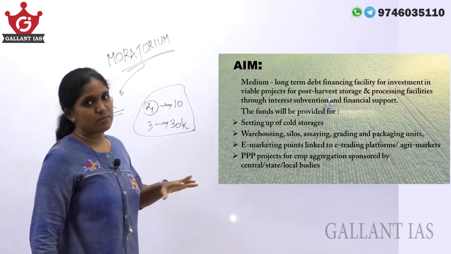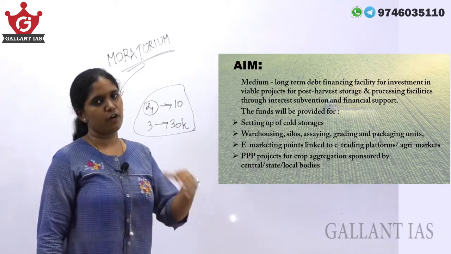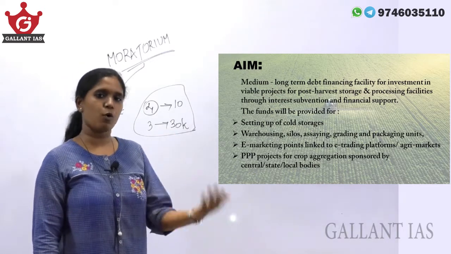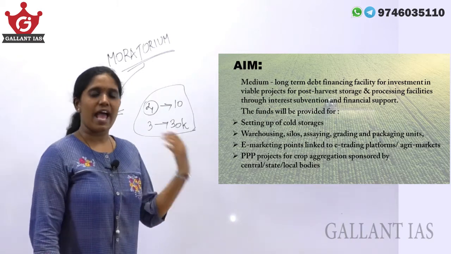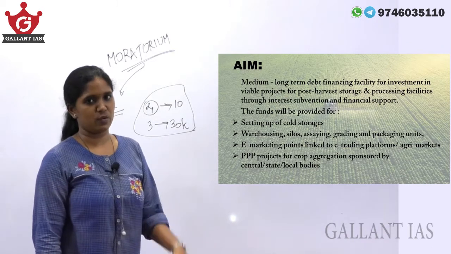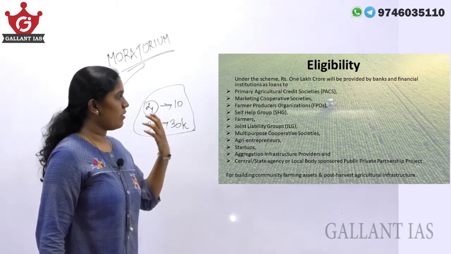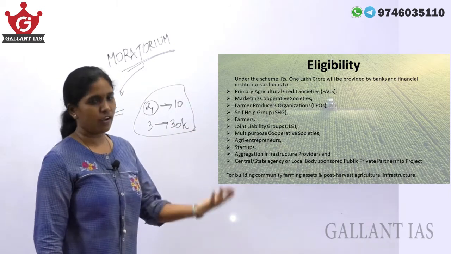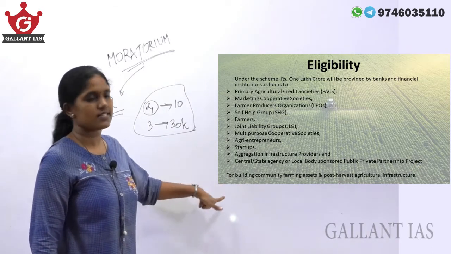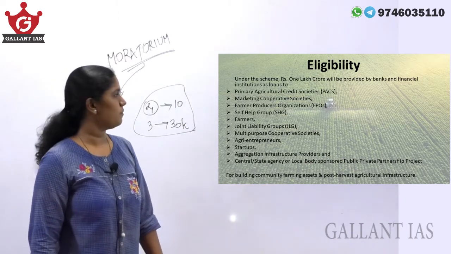It aims to give a medium to long-term debt financing facility for investment in viable projects of post-harvest storage and processing facilities. Funds are provided for setting up cold storages, warehousing facilities, agri-markets, and also for public-private projects sponsored by central, state or local units. Under this scheme, aid will be provided to primary agricultural credit societies, farmer-producer organizations, agricultural entrepreneurs and so on. The point to note here is that it is for building community farming assets and post-harvest agricultural infrastructure.